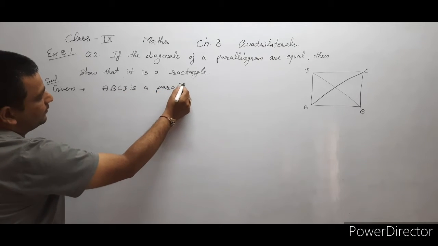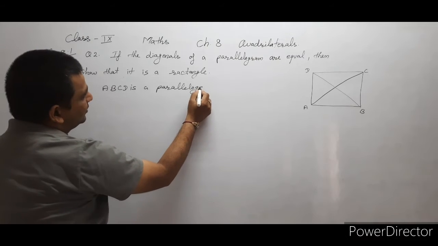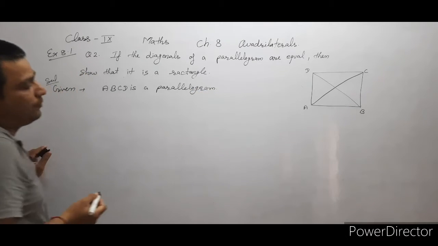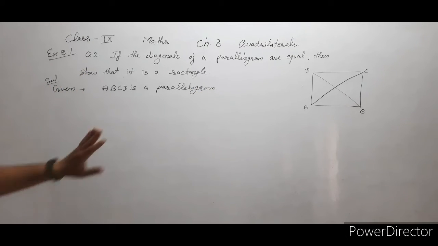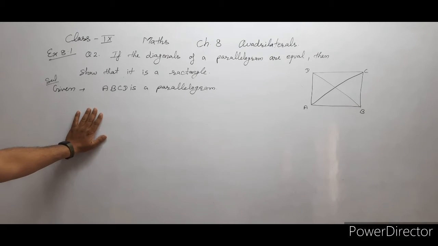Given: ABCD is a parallelogram. It's given. That means all the properties of parallelogram will apply in this question, like opposite sides are equal and parallel, the sum of adjacent interior angles equals 180, and opposite angles are equal.